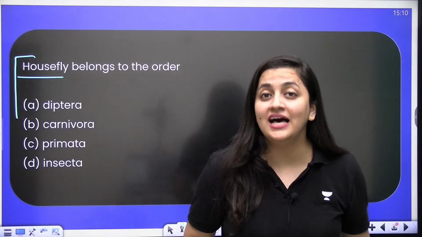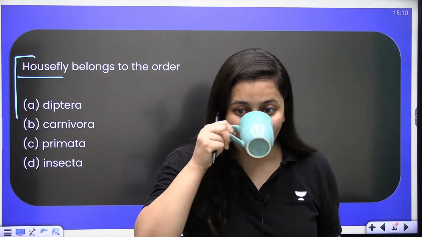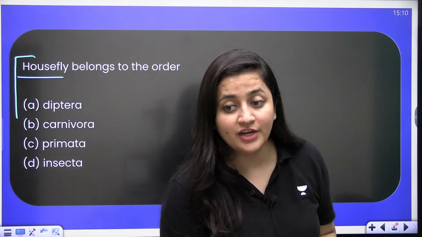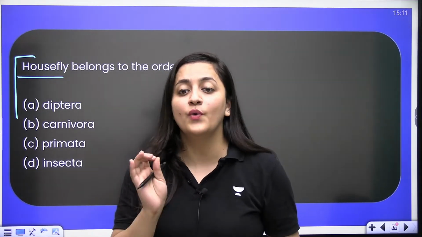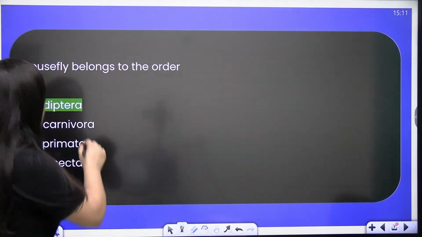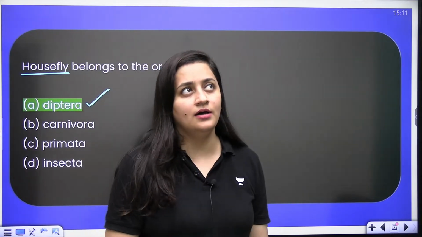You need to be fast, you need to be accurate. Housefly belongs to which order? Of course, the answer here is Diptera. Can you tell me the class to which housefly belongs?